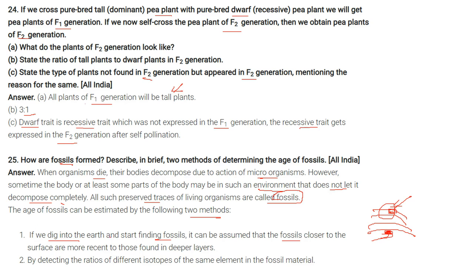So those found deeper in the layers are the older ones. And also by detecting the ratio of different isotopes of the same element in the fossil material, we can estimate the age of fossils.